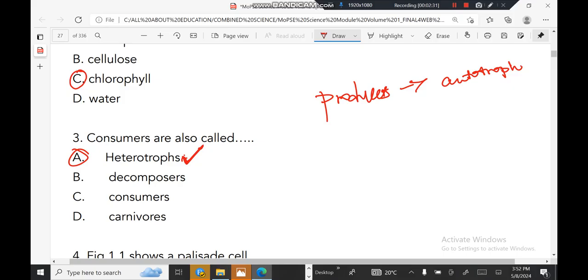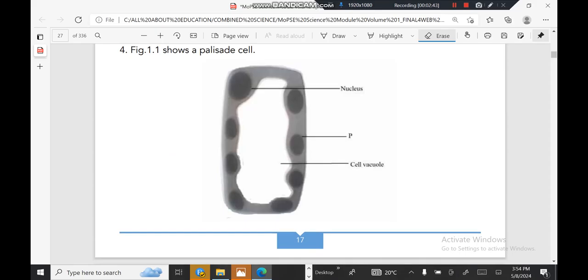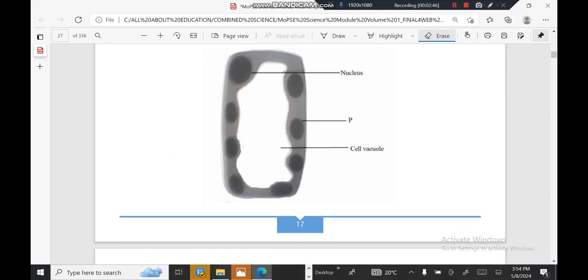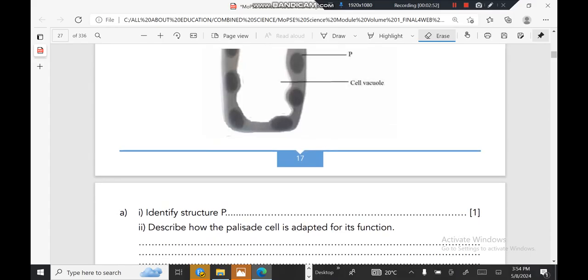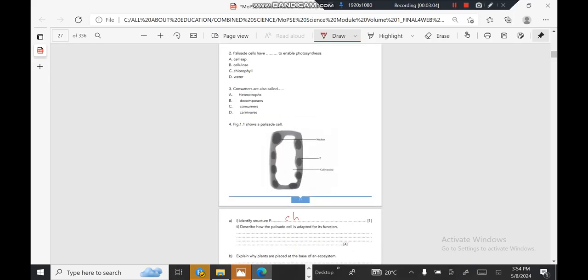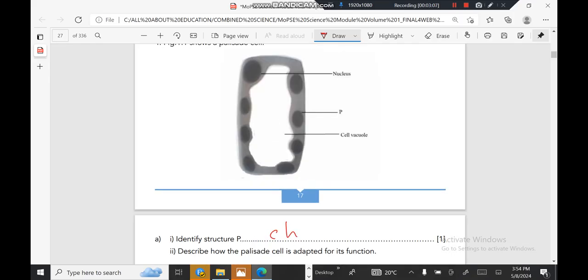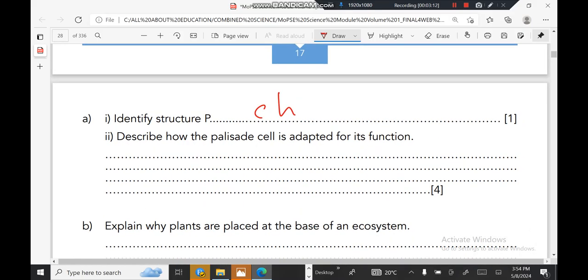Okay, moving on to the next question, let me just touch 1 or 2 questions that will cover paper 2. The question says Fig 1.1 shows a palisade cell, and they are pointing at the nucleus, P, and the cell vacuole. Identify the structure P. The structure P is well known as the chloroplast.